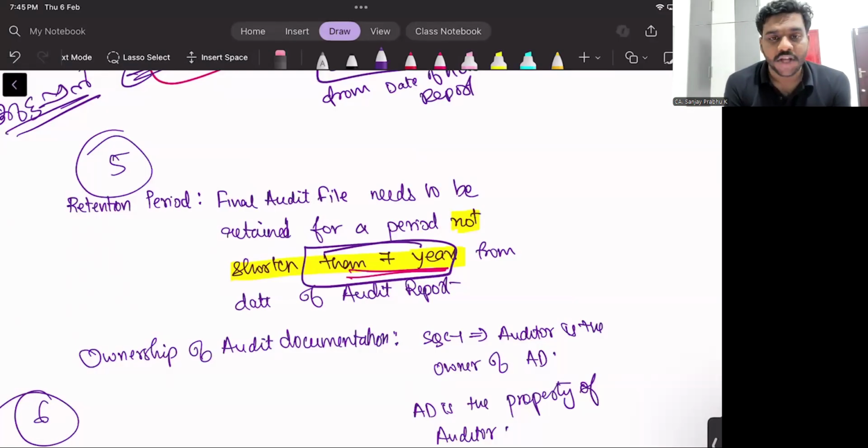യെസ്, കറക്റ്റ്. സോ മൈ നെക്സ്റ്റ് ക്വസ്റ്റ്യൻ ടു യു ഈസ്, for how many years I have to maintain this Kuttappan file, this final audit file?